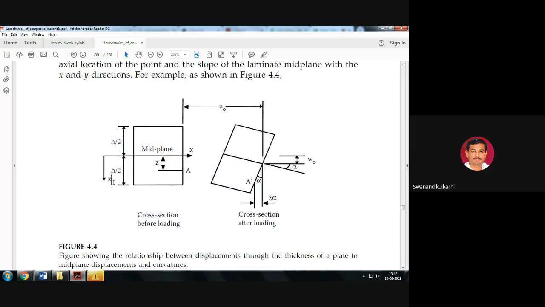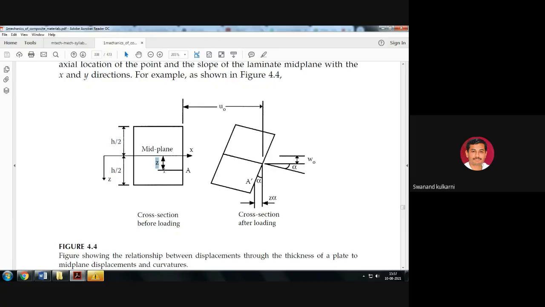Here you have the direction of x and the direction of z. h is the total thickness of this plane, so half of that is h by 2 on each side: from the mid surface to the top layer is h by 2, and from the mid surface to the bottom is again h by 2.